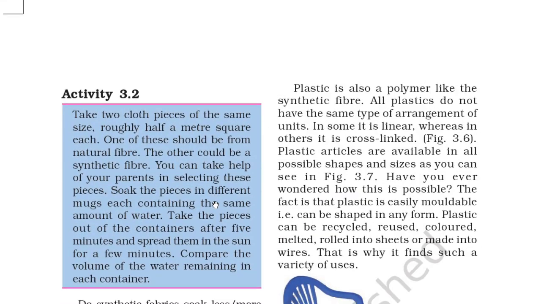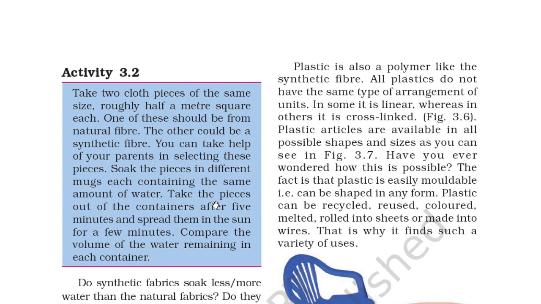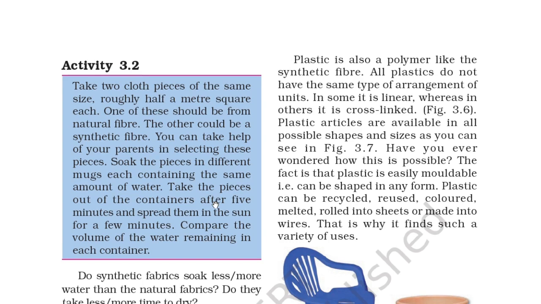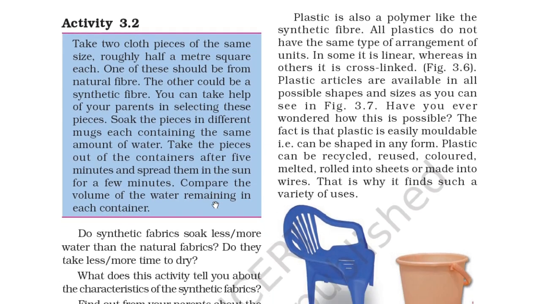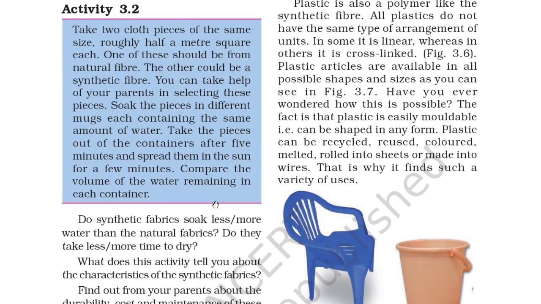And so plastic is also a polymer like the synthetic fiber. All plastics do not have the same type of arrangement of units. In some it is linear, whereas in others it is cross-linked. Figure 3.6 shows that plastic articles are available in all possible shapes and sizes, as you can see in figure 3.7. Have you ever wondered how this is possible?